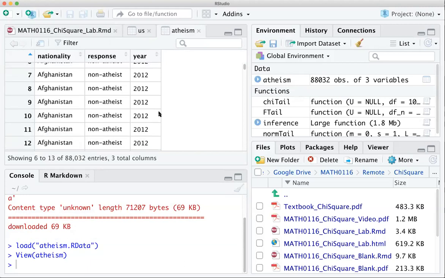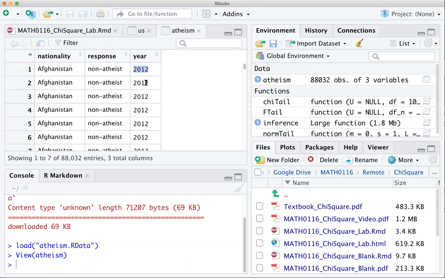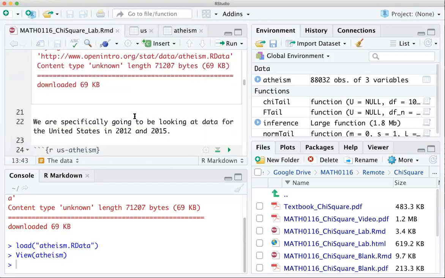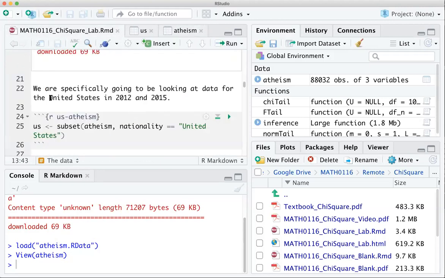Okay, so this is the data set that we're going to be working with today. What you'll notice is that all three of these variables are categorical variables, right? For response, there's only two outcomes, atheist or non-atheist. For year, there's only two outcomes, 2012 or 2005. For nationality, there's lots of different nationalities there, I think. But in particular, for this first one, we're going to look specifically only at the United States.